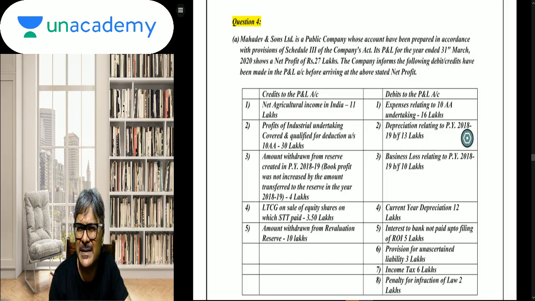Coming to question number 4, students, this is about the book profit calculation. 115JB, students, this is a very simple 115JB calculation. Please mark all the Jan 21 students and May 21 students. You will do MAT thoroughly, of Ind AS adjustment and also of REIT adjustment. These two you are going to do very thoroughly, Ind AS and REIT.